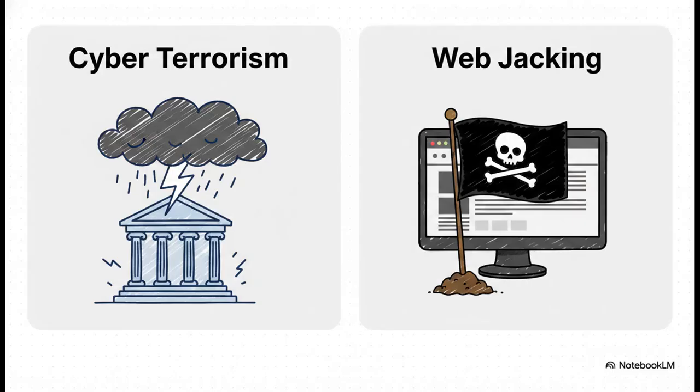Now, when disruption becomes political, we see 2 distinct categories: cyberterrorism and webjacking. Cyberterrorism involves using computer resources to aggressively intimidate or coerce a government or a civilian population to further specific political or social objectives. Webjacking, while also often political, is slightly different. This is when a hacker gains access to an organization's website and completely blocks or modifies it.